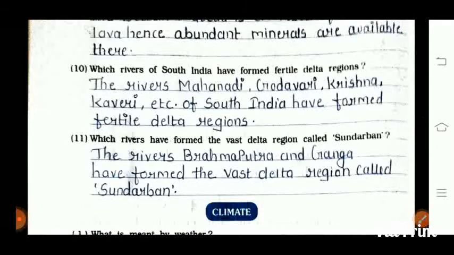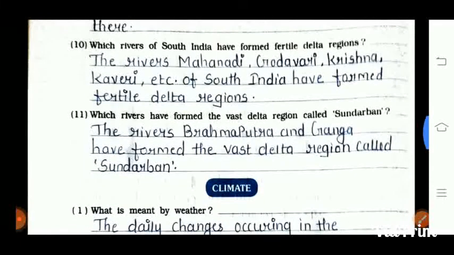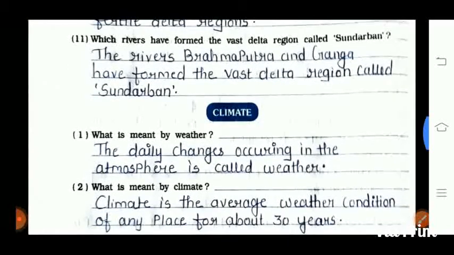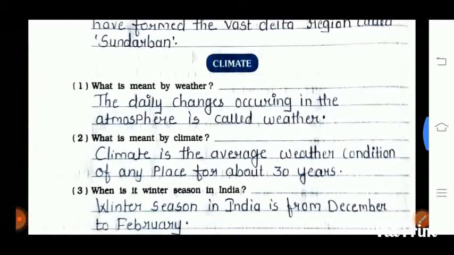10th question is which rivers of South India have formed fertile delta regions? The rivers Mahanadi, Godavari, Krishna, Kaveri, etc. of South India have formed fertile delta regions. 11th one is which rivers have formed the vast delta region called Sundarban? The rivers Brahmaputra and Ganga have formed the vast delta region called Sundarban.